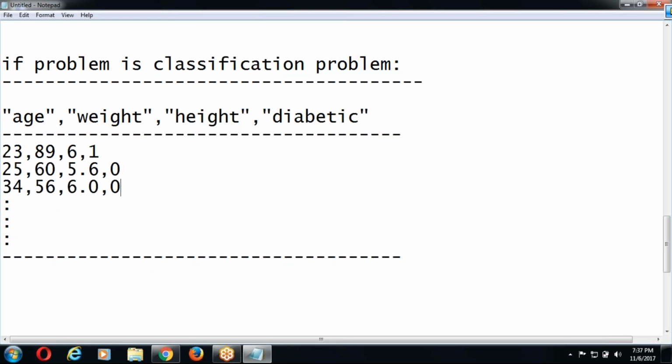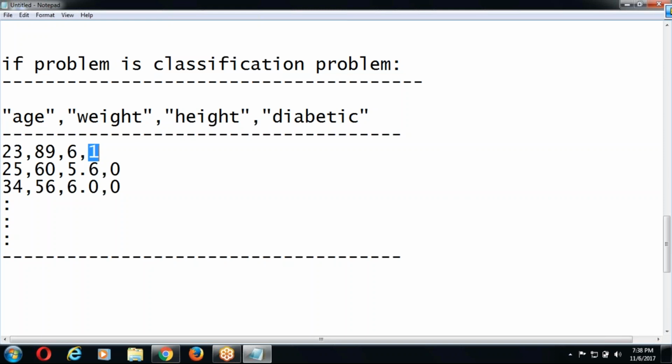Based on these three given parameters, I want to predict whether the person is having diabetes or not. Understand? Like this. Now, what is your target variable here? Diabetic status. What are the possible values? If I collect data from 1000 people, either 1 or 0. That means answer can be any one of given options.